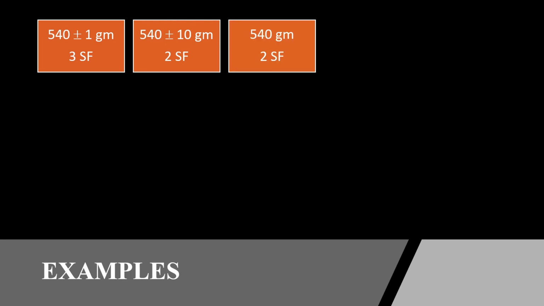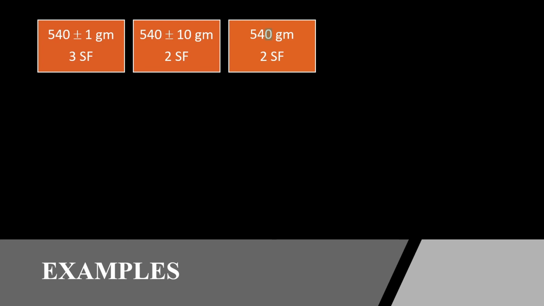Now what about somebody who quotes the measurement to be 540 gram? This is not the proper way to quote, because when you are making a measurement, you always quote uncertainty. But in case somebody forgets to do that, we will be pessimistic and say that the significant figure is 2, considering this 0 to be insignificant, or not measured by the measuring instrument.